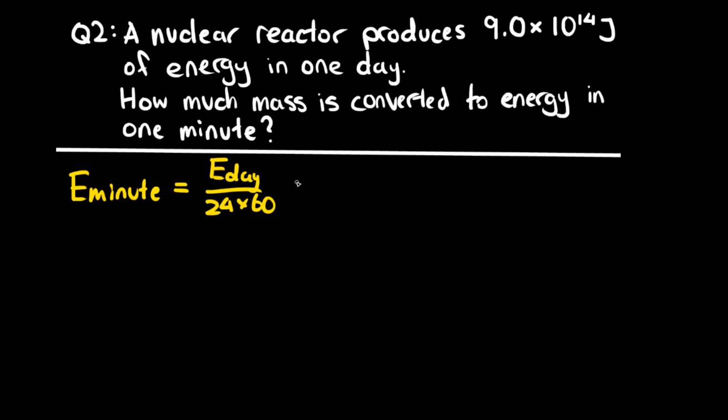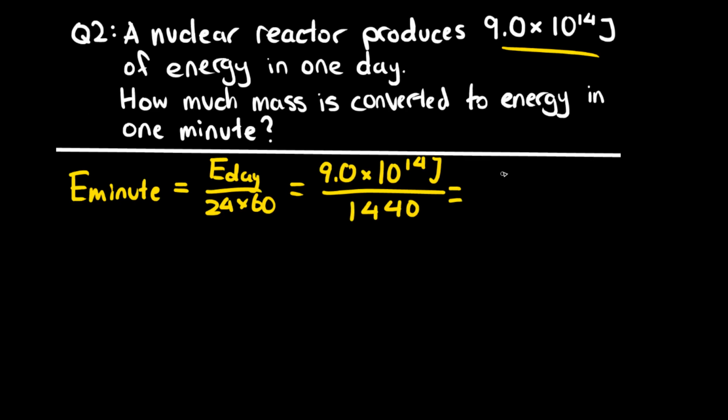So what this gives us is basically the amount of energy produced in a day is already given in the question right there, right? So 9 times 10 to the power 14 joules over 1,440, which is just 24 times 60. So multiply this out and it gives us that number. That's how much energy the nuclear reactor produces in a single minute. Next, let's rearrange the mass energy formula.